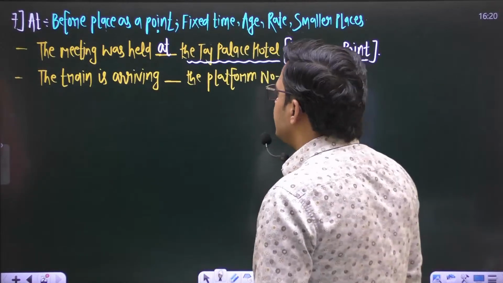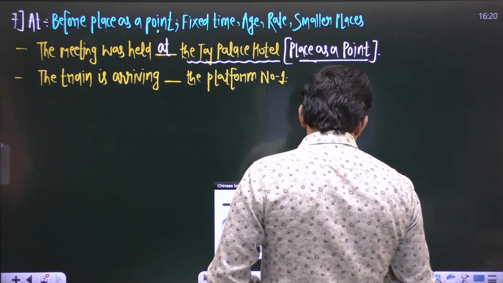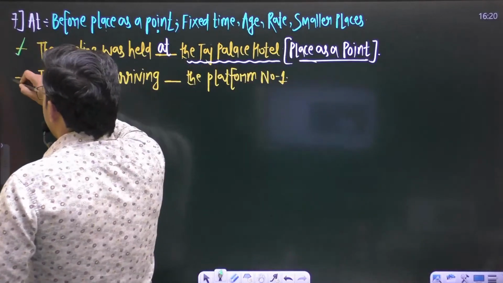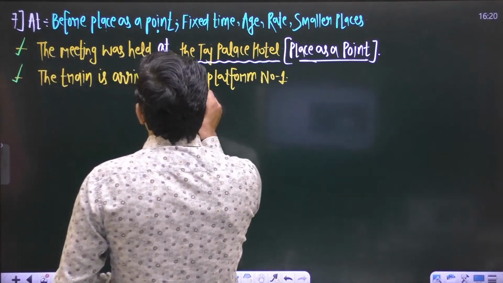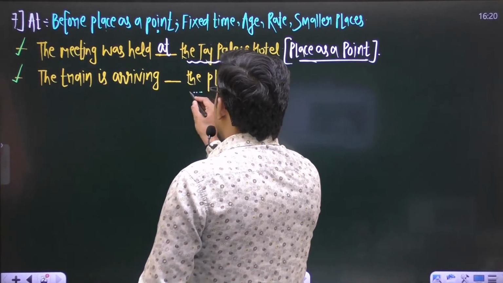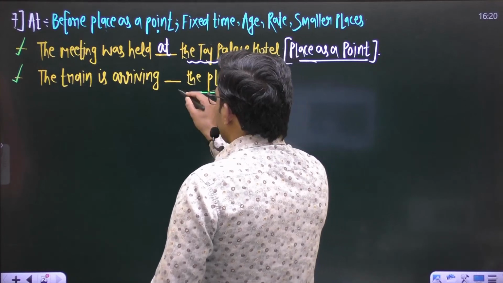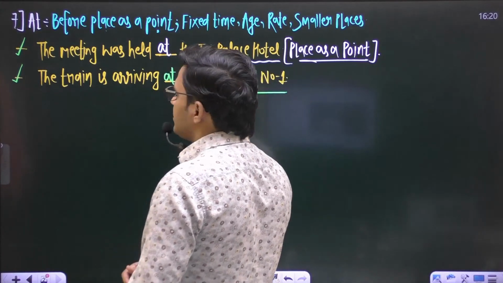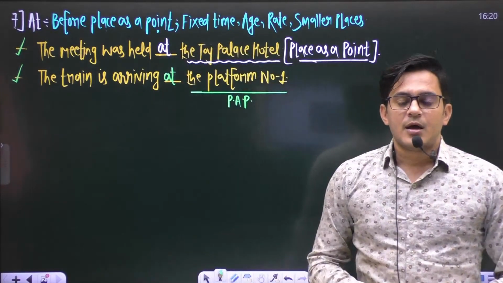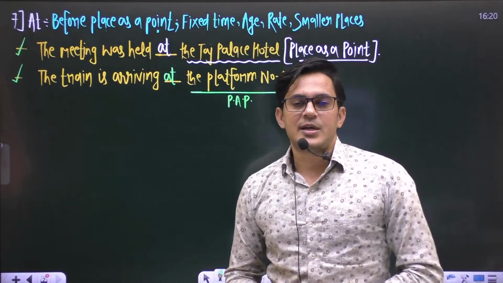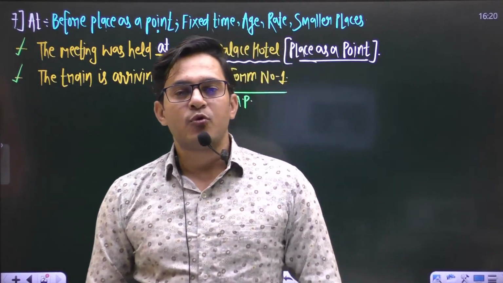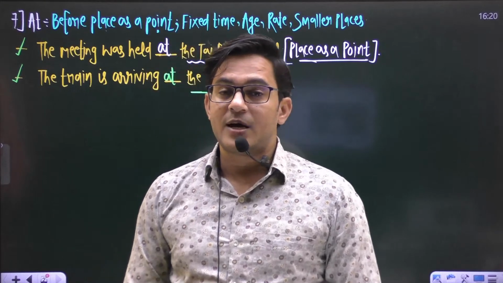In the second sentence also, it is said the train is arriving blank the platform number 1. Again, this platform number 1 is place as a point, and before place as a point, we use a preposition at, right? Many examples you can take, just like enjoy movie and beverages at PVR cinemas.